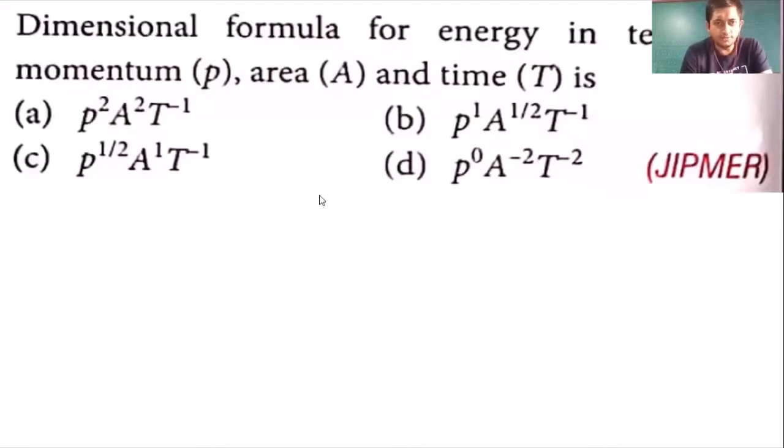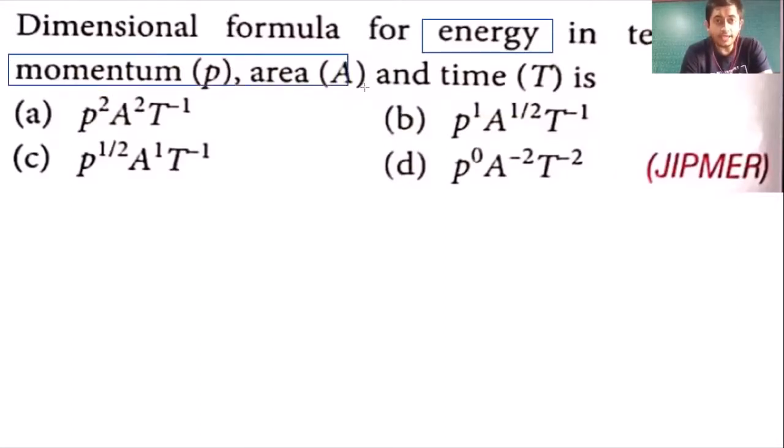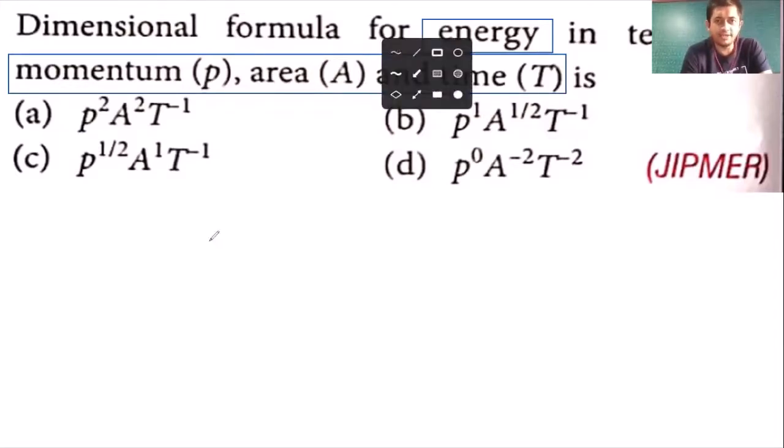So let's see the next question. Question में students हम लोग को ये बोल रहे हैं कि energy का dimensional formula we have to write it in terms of momentum, area and time. Energy का dimensional formula हमको momentum, area and time के terms में लिखना है. It is very simple. ऐसे type के questions.